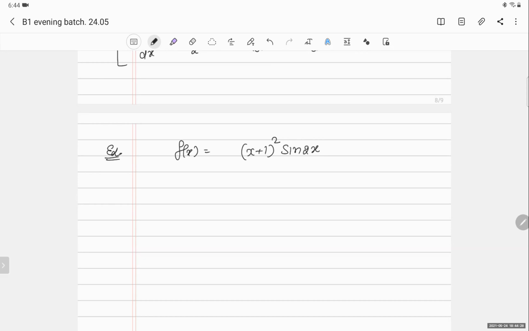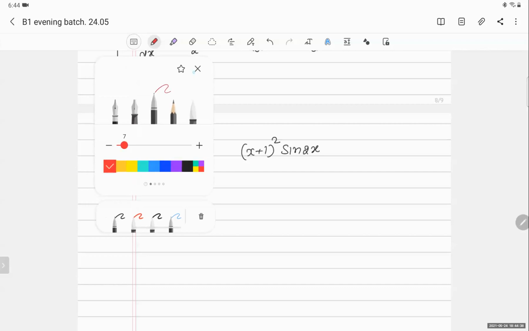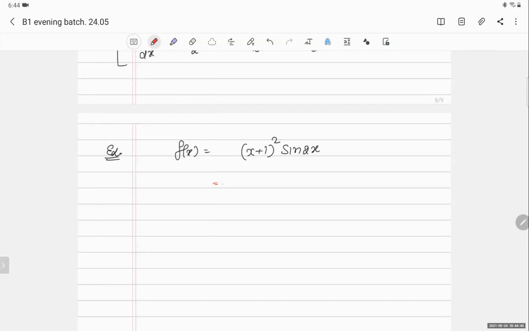How many functions are there? 2 functions. I can convert this function into 3. I will write (x plus 1) into (x plus 1) into sin 2x.